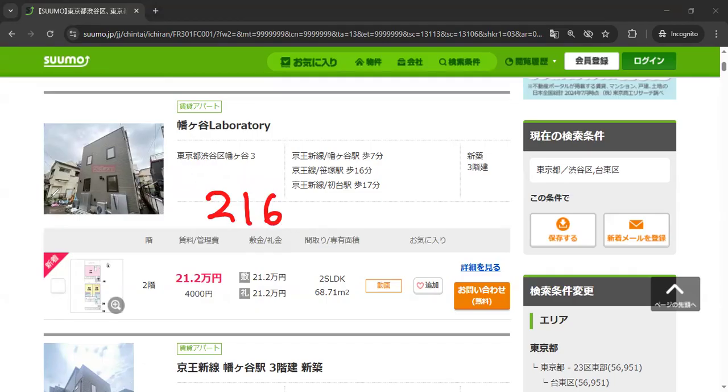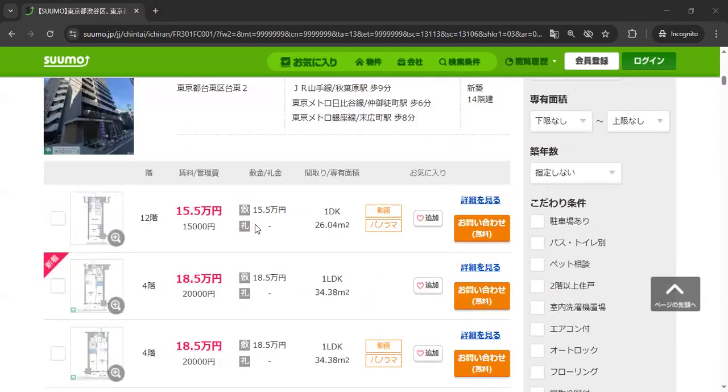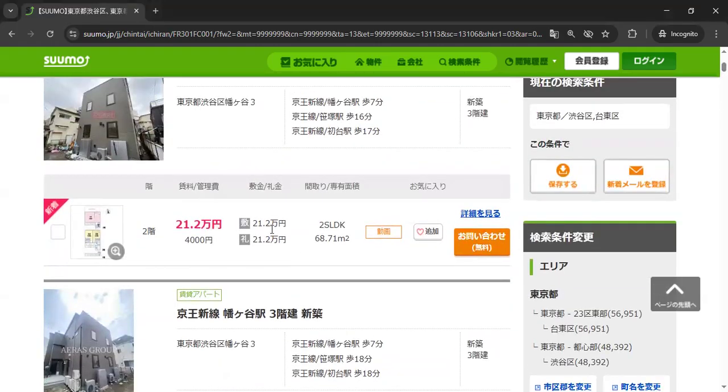Okay. And then you have this annoying thing, shikikin and reikin, which everyone hates. And sometimes we don't have them, but most of the time we do have at least one. Okay, so what is shikikin? Oh, they all have it. Oh, this one doesn't have reikin. Yay, everyone happy.